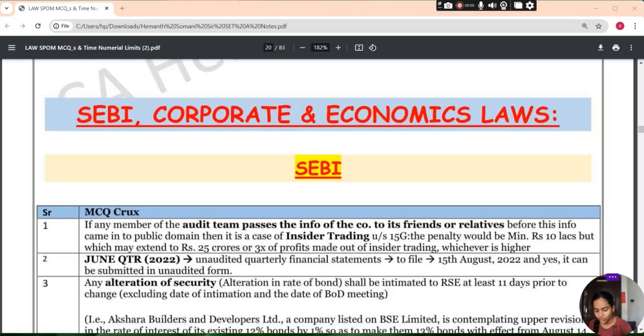Discussing the thing with regard to SEBI. SEBI के रिगार्ड में हम डिस्कस कर रहे थे. If any of the member of the audit team passes the information of the company to its friend or relative before this information came into public domain, it is a cause of insider trading under section 15G. That is, the penalty would be minimum rupees 10 लाख, which may extend to 25 करोड़ and 3 times the profit made out of his insider trading, whichever is higher.